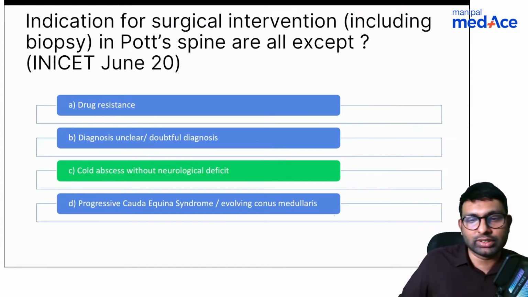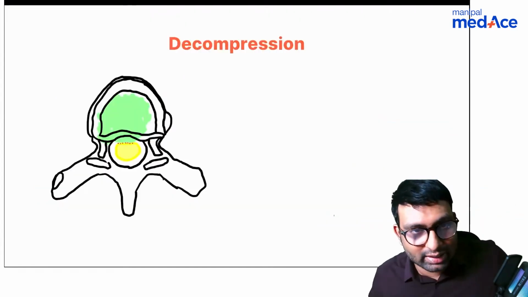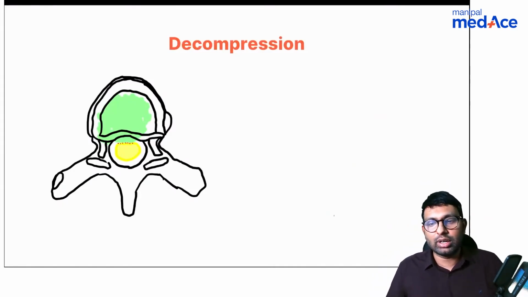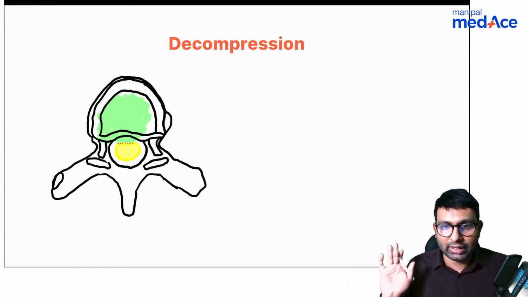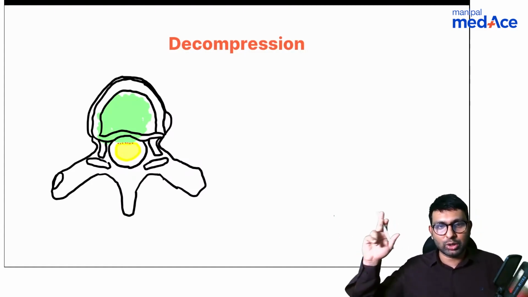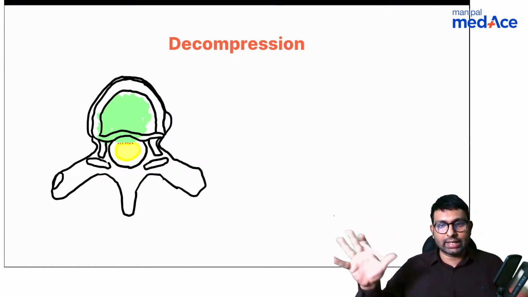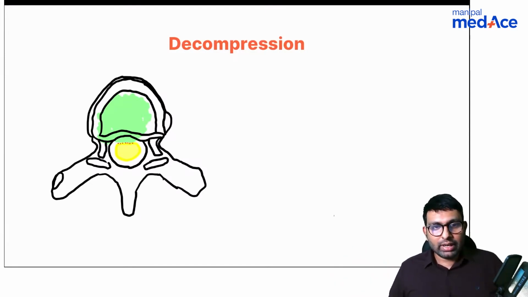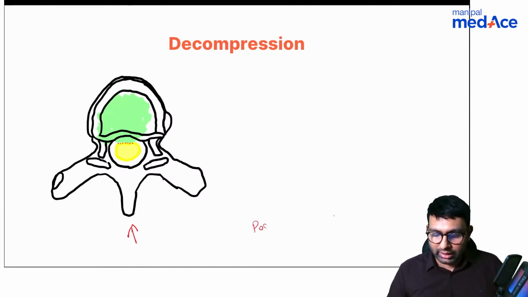Okay, I'll explain this concept to you. So, Dr. Jain was right, it is anterolateral decompression. Imagine that this is a vertebra that has undergone TB spine. The green thing that you see is the pus or the granulation tissue, and the yellow thing is the cord. Now, the decompression is done from posteriorly. Don't get confused by the name. We do it through a posterior approach.